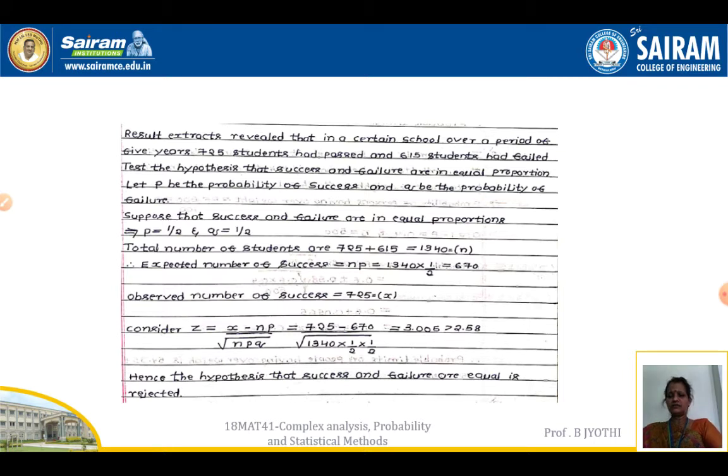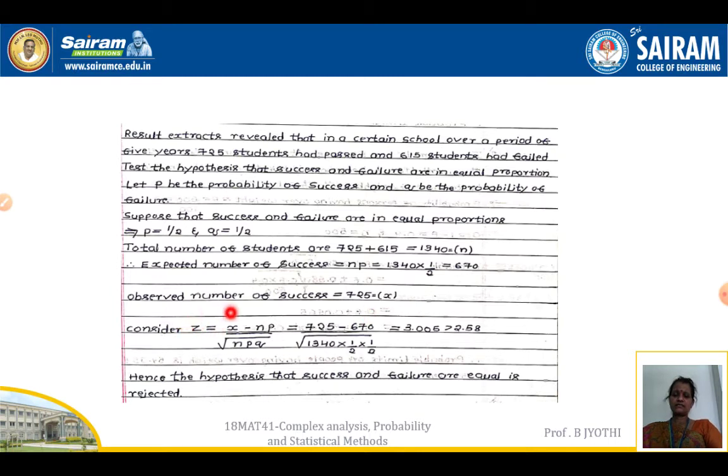Out of two options, success will be one option, therefore P is 1 by 2. Similarly Q. The total number of students, including the passed as well as failed, will be 1340, which is N. Next, the expected number of successes, N into P, that is 1340 into half, which gives us 670.